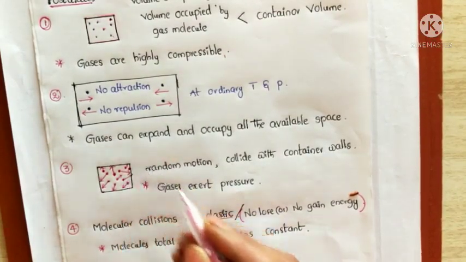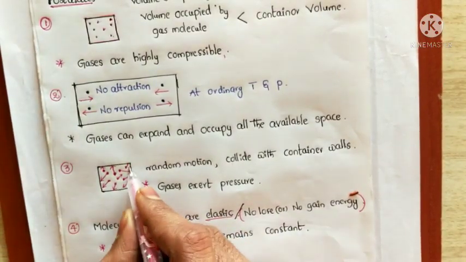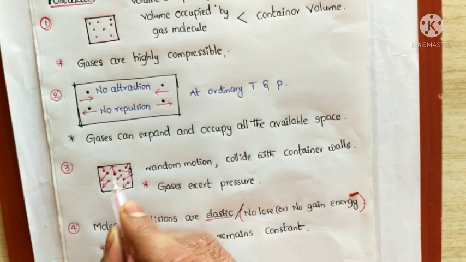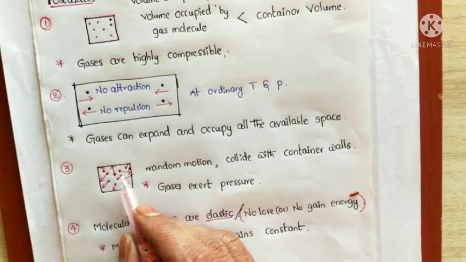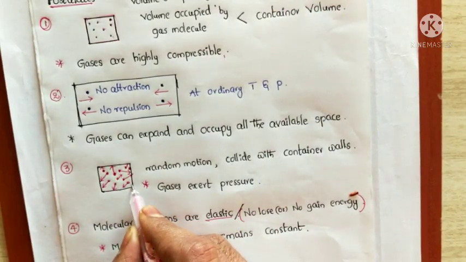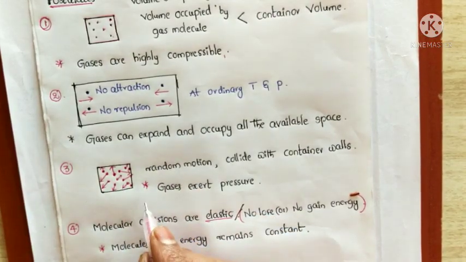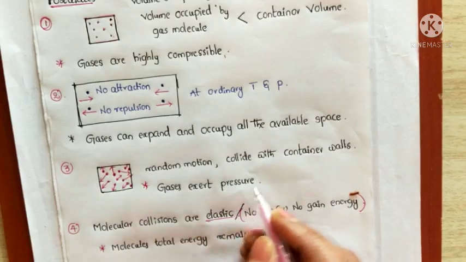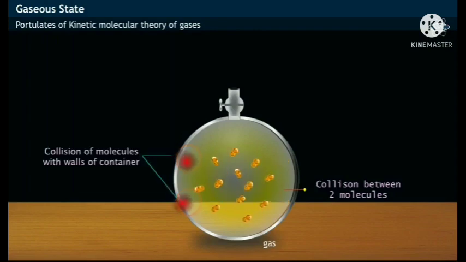That's why gases exert pressure. During the movement of the gas molecules, they collide with each other as well as with the walls of the container. Whenever the molecules collide with the walls of the container, some pressure is exerted. So from this assumption we can explain that gases exert pressure.